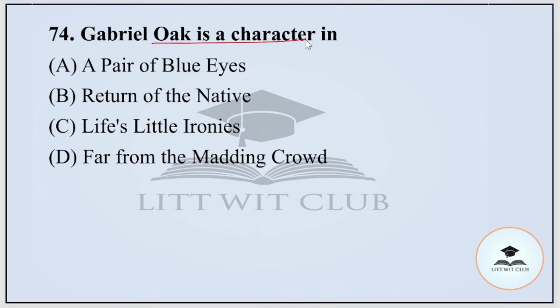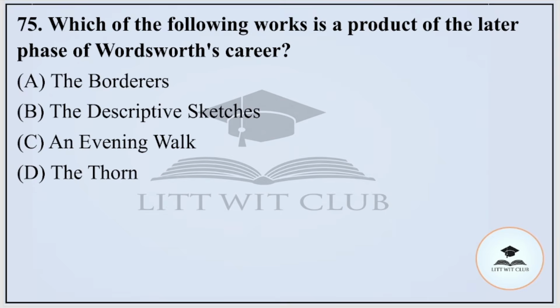Gabriel Oak is a character in A. A Pair of Blue Eyes, B. Return of the Native, C. Life's Little Ironies, or D. Far from the Madding Crowd. And the correct option is option number D, that is Far from the Madding Crowd. Question number 75. Which of the following works is a product of the later phase of Wordsworth's career? Option A. The Borderers, B. The Descriptive Sketches, C. The Evening Walk, or D. The Thorn. And the correct option is option number A, that is The Borderers.